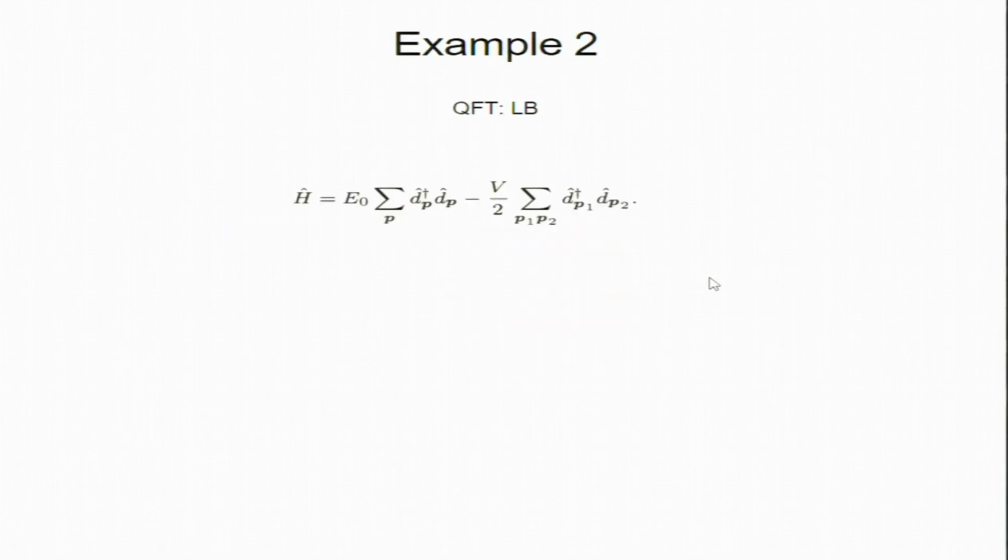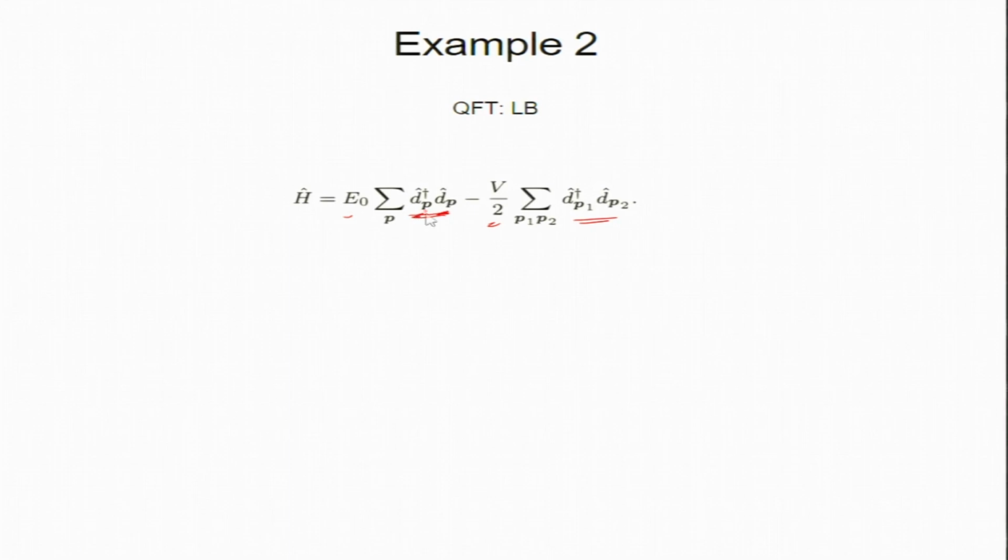Okay, now let us do this more complicated example. So the Hamiltonian is this. It looks complicated, no? There is a creation and destruction operator here, and a destruction and creation operator here, with their amplitude E naught here, and this V by 2. But let us imagine that only 3 states are possible. So P is only 3 of them. You can call them K1, K2, K3. Okay, so 3 wave numbers you may call. So what is this doing? It is destroying for that wave number and creating.